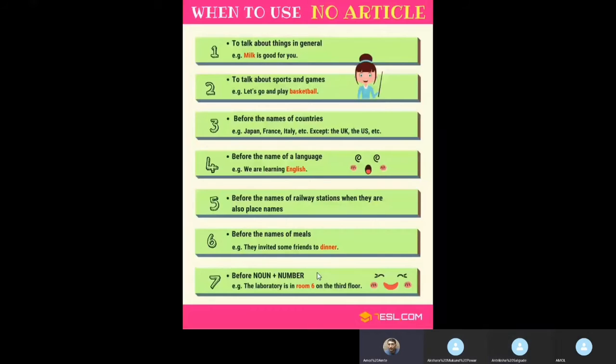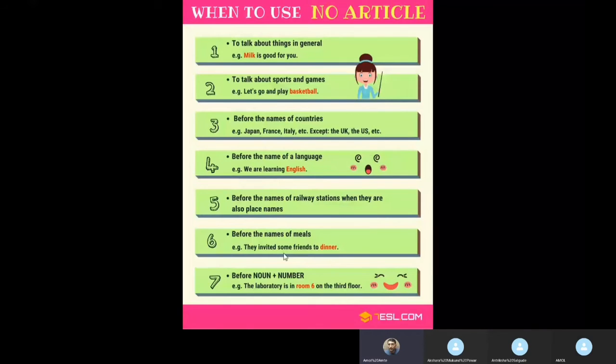Understand that not every time do we have to use the article "a", "an" or "the". When we are talking about things in general, like "milk is good for you", we do not have to use "the milk" or "a milk", because it is a general thing. Before the names of countries like Japan, France, India, we do not say "the Japan" or "the France". Before the name of any language, we do not use the article. Like we are learning English, we understand Marathi, we know Hindi. We do not say "we know the Hindi".